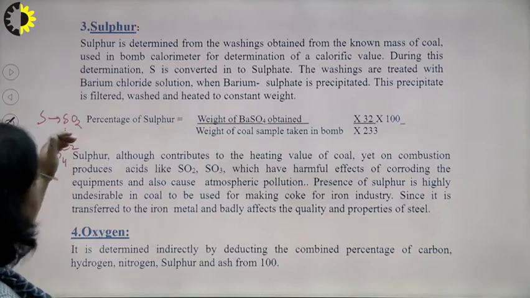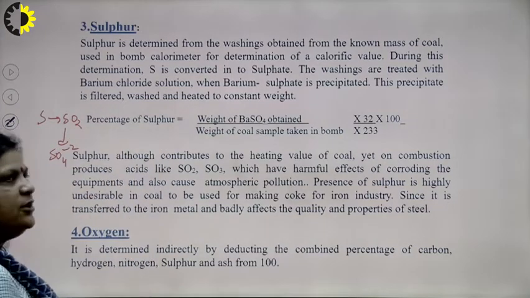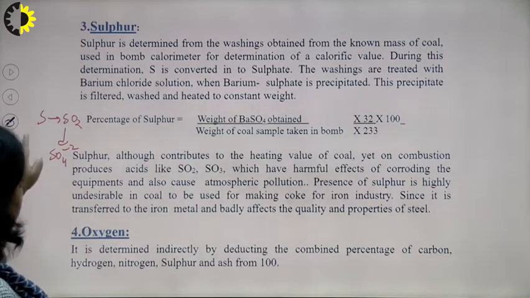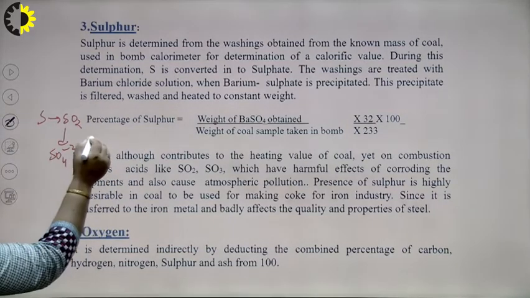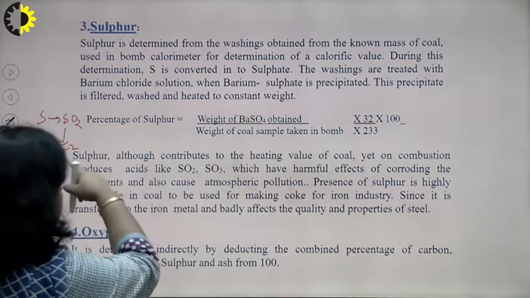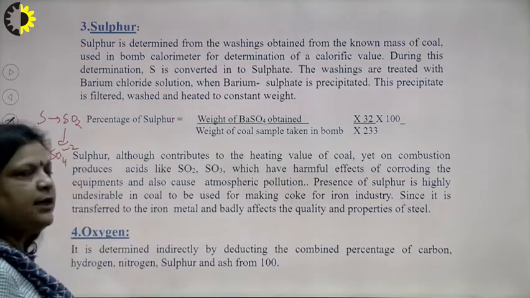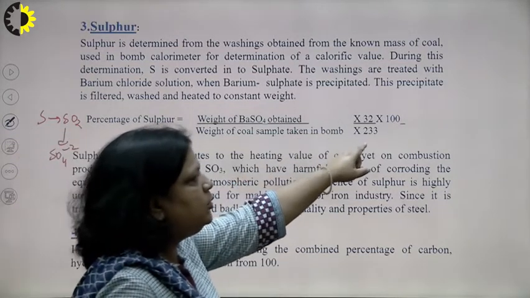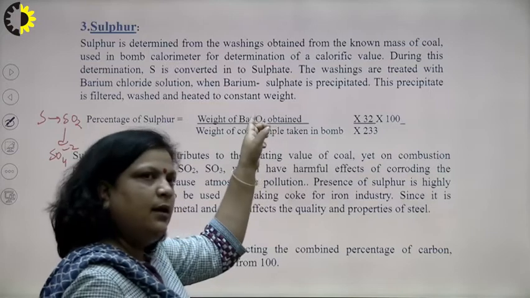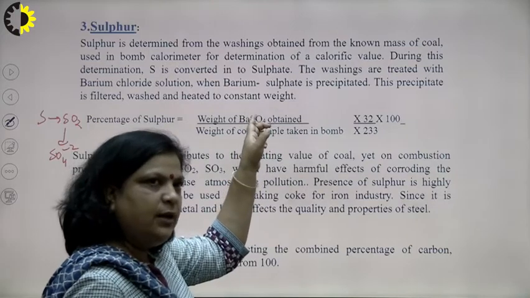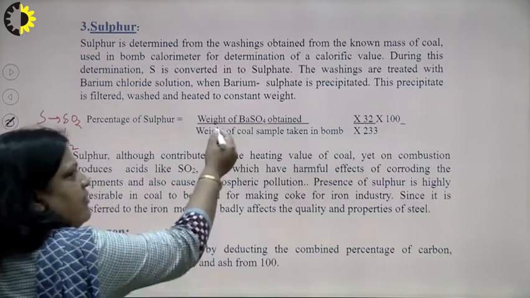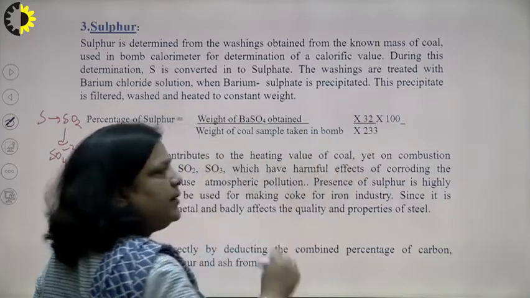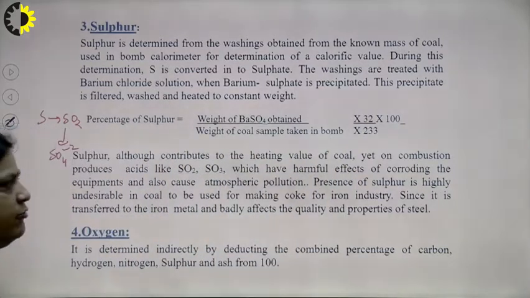So, what will be the percentage of sulfur? The molecular weight of barium sulphate is 233 and the atomic weight of sulfur is 32. So, 32 upon 233 multiplied by the weight of barium sulphate will be the sulfur, and when we find the percentage, we divide by the weight of coal sample and multiply by 100. So, the formula is this.